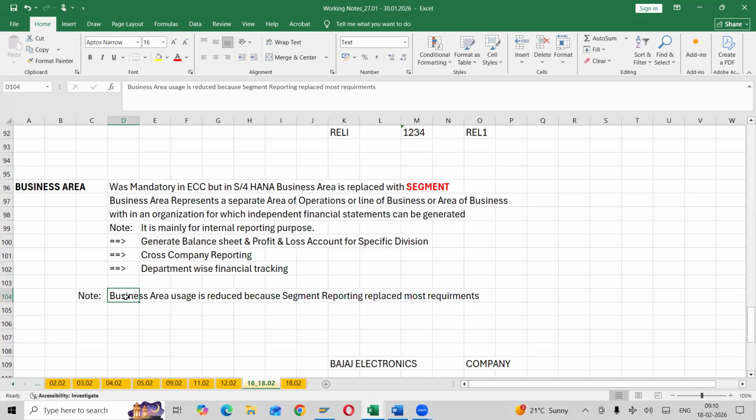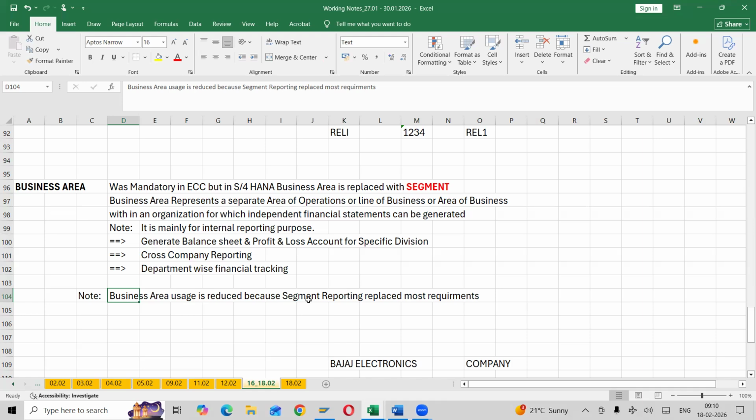As I said, almost 99% of us are not using business areas in S4HANA. We are using only a segment. But you need to understand the business requirement. When we go to the client place, we need to understand and explain it to them. As a consultant, we need to know what a business area is, what the difference between business area and segment is, and what the advantages are. So we will discuss that in the near future. Any questions on this?